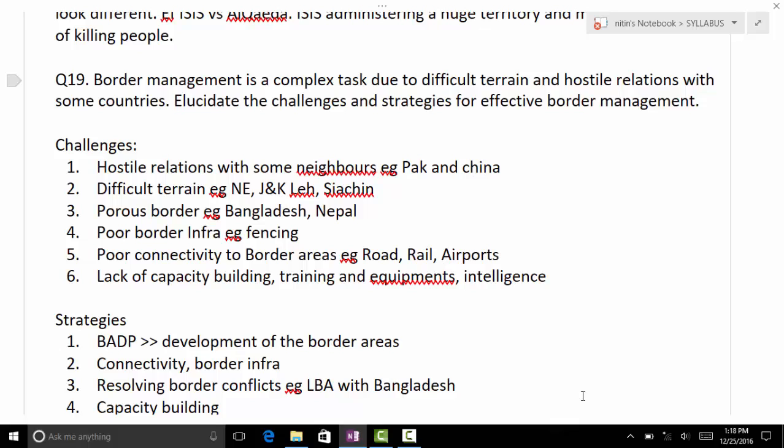How can we counter? Lethal force is the other way. Then in defense, there is a line we say: kill the problem before it starts. You don't always need to give the solution when the problem arises, so you have to make a strategy before that. How much information we have, how advanced we are, one step forward. That's the thing. Anything else? Okay, the next question is border management. Complex task.